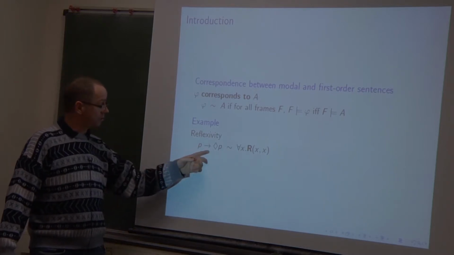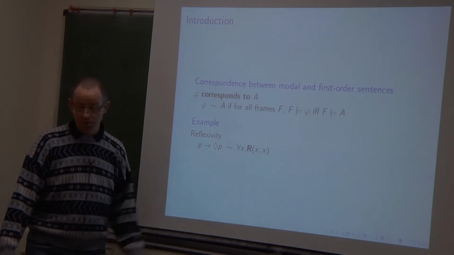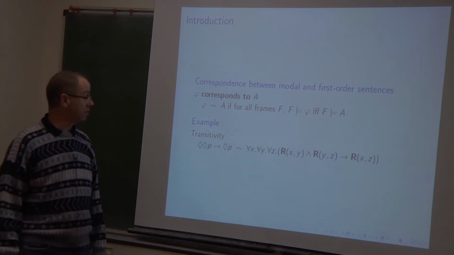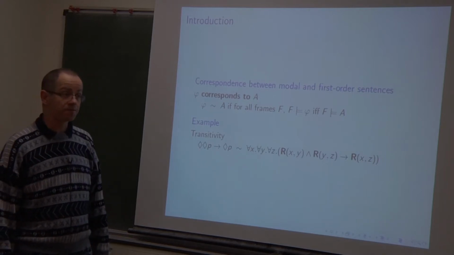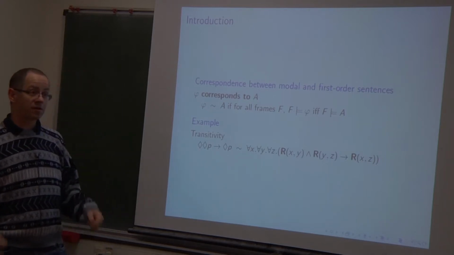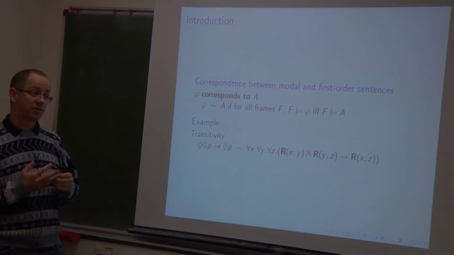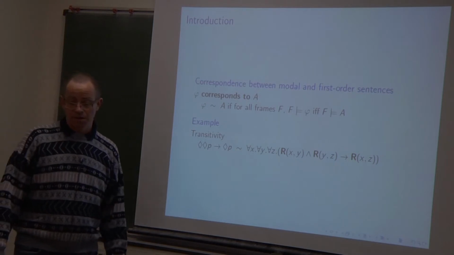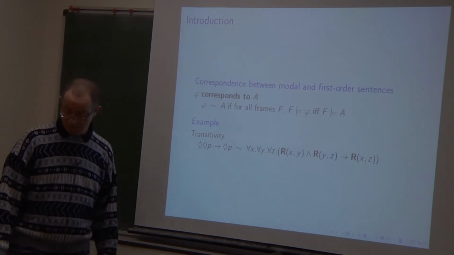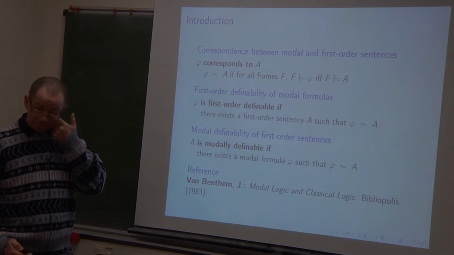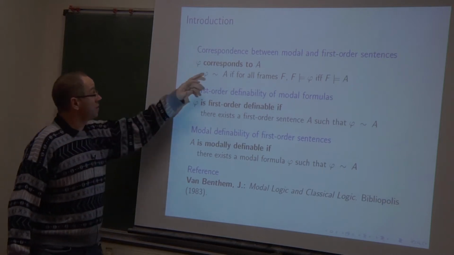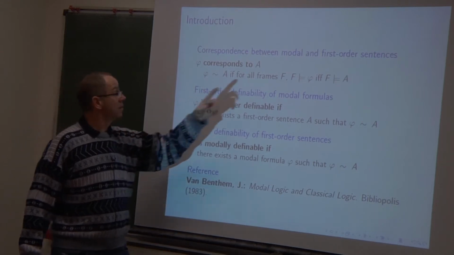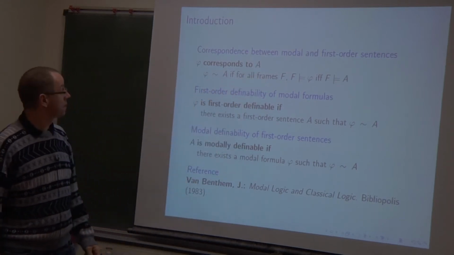For example, this modal formula is well known to correspond to reflexivity, and the following one is well known to correspond to transitivity. In fact, this was already observed by Kripke in the early 1960s, that is to say, at the beginning of the relational semantics of modal logic. So we have this correspondence between a modal formula and a first-order sentence.